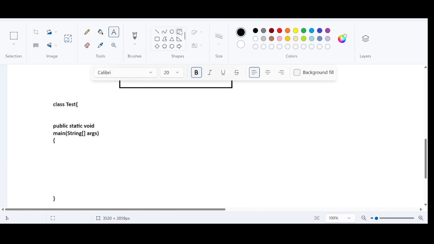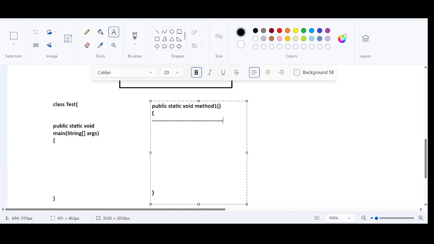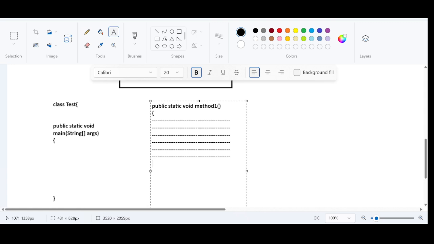So I am taking another method, a user defined method. Let us say that the name of the user defined method is public static void method1. It's a user defined method. In this user defined method, just imagine that I have 10,000 lines of code. I mean, technically we can say 10,000 lines of instructions, just for the imagination.